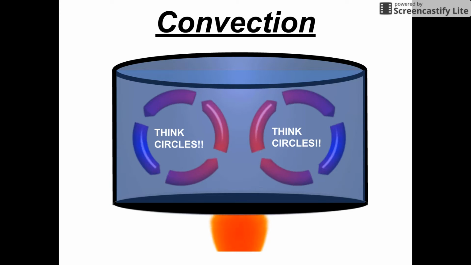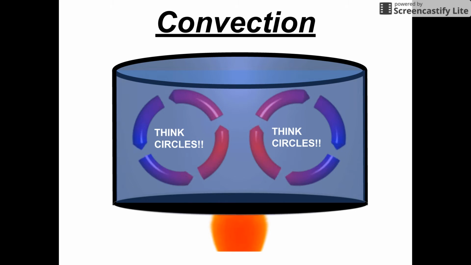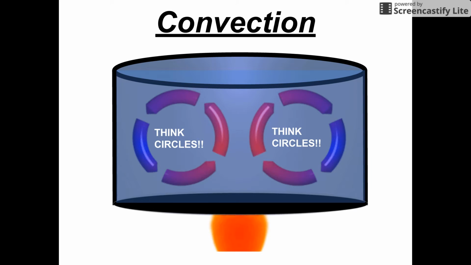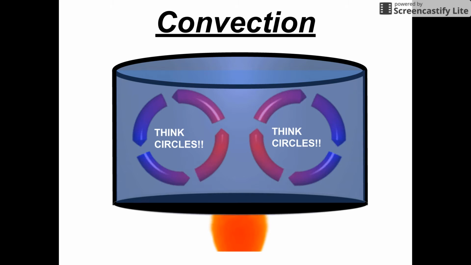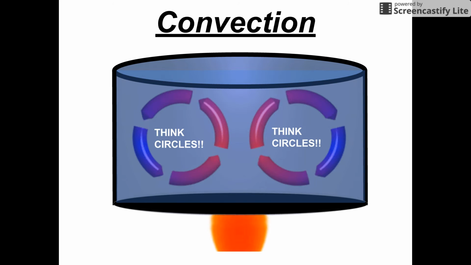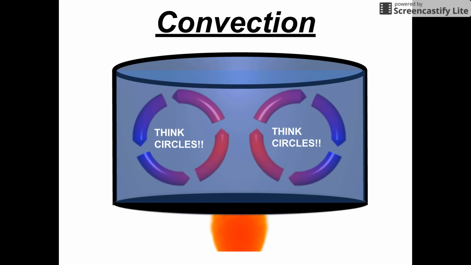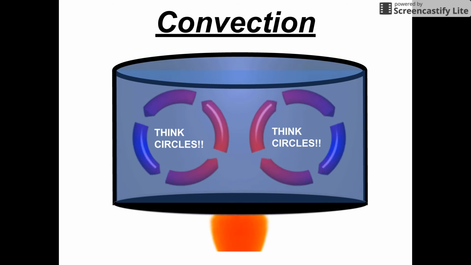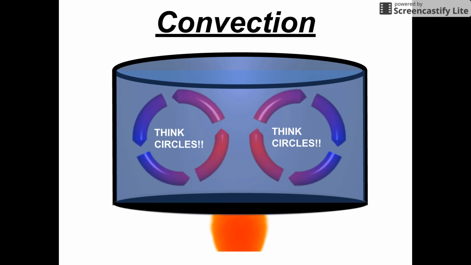The best example of convection is heating cold water through a pan kept on the stove. First, the bottom layer of the pan gets heated up. The heat of the pan gets transferred to the bottom layer of water. We know that when its temperature increases, density decreases. So the cold water present at the top of the pan changes place with the hot water at the bottom. As cooler water sinks, it gets heated by the flame and warms up again. This cycle continues until the heat source is turned off. For convection, you always want to think circles.